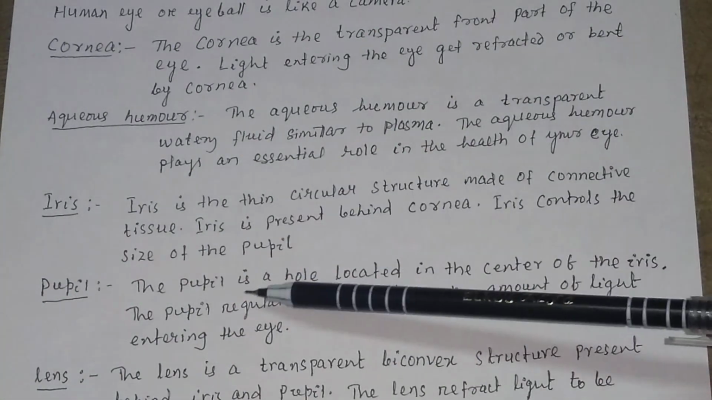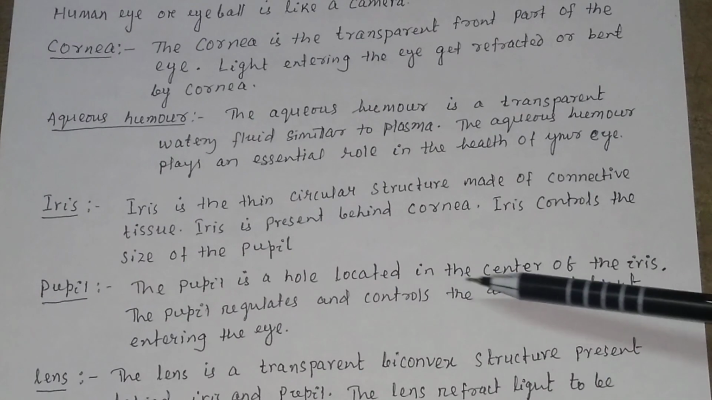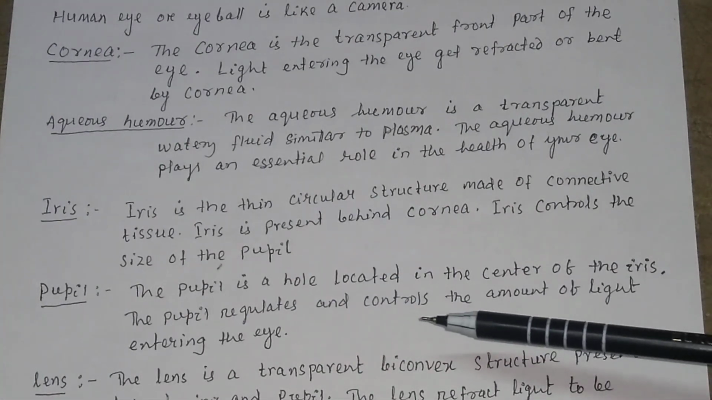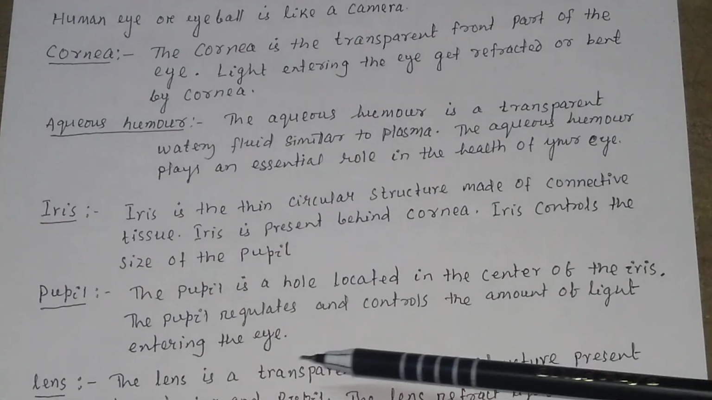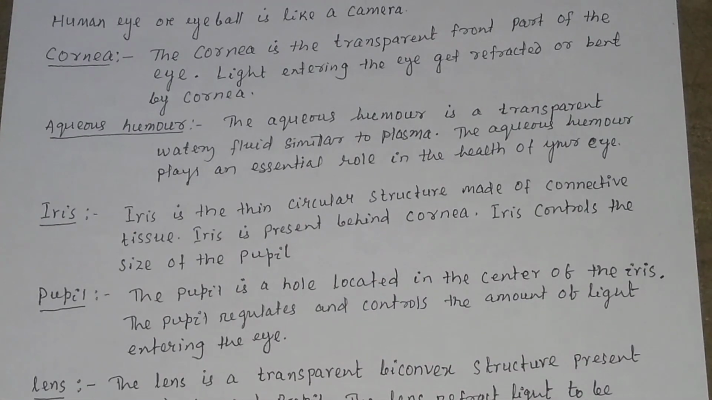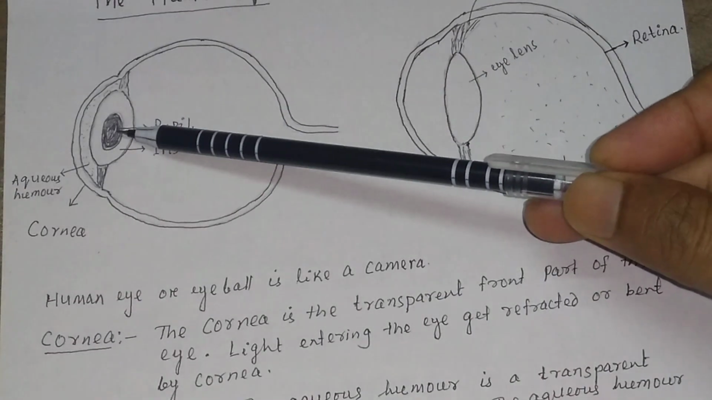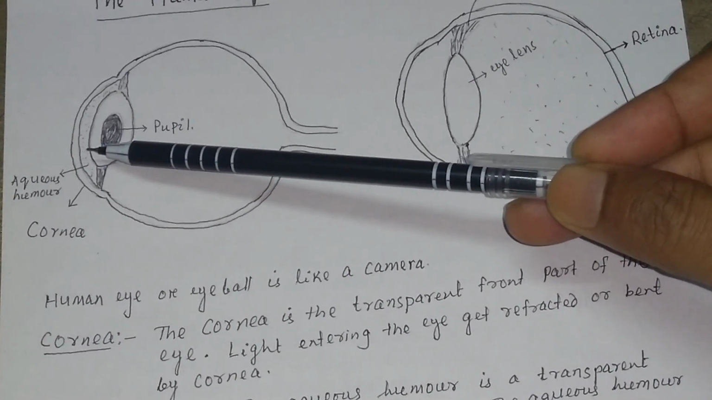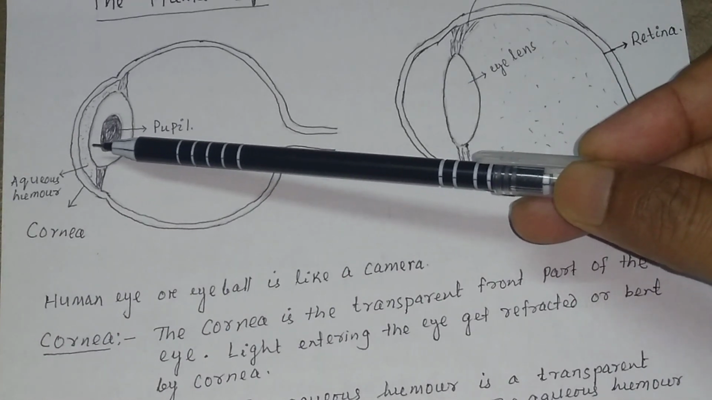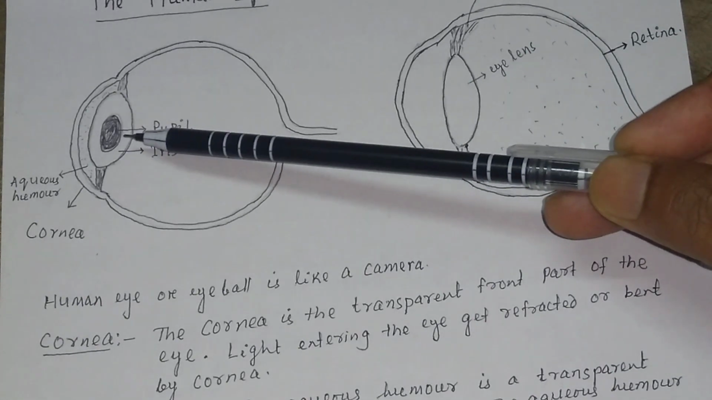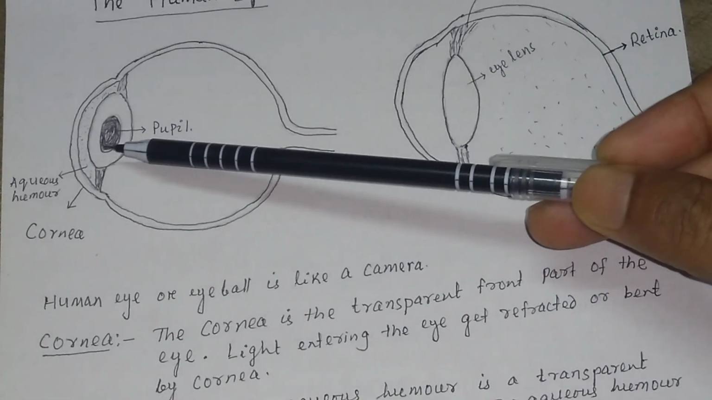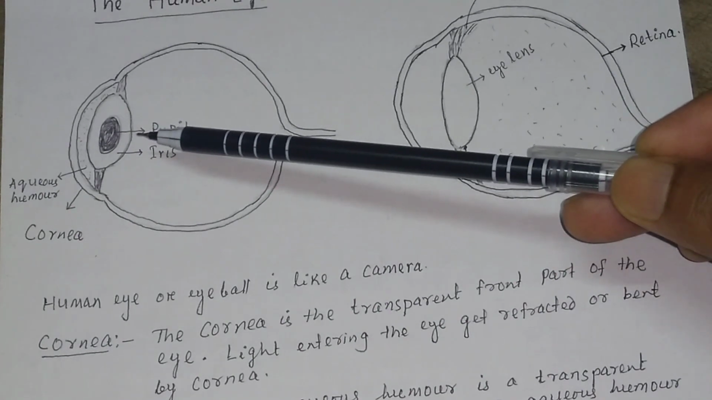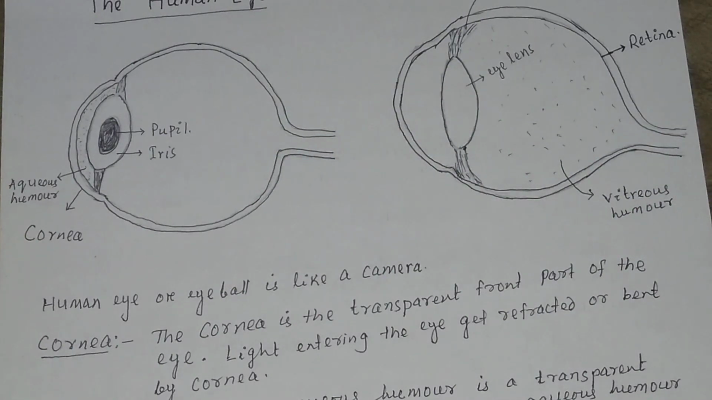What is the pupil? The pupil is a hole located in the center of the iris. The pupil regulates and controls the amount of light entering the eye. You see, this is the pupil. Light coming from the aqueous humor enters the eye through the pupil. So the pupil is a hole through which light can pass to the eye or eyeball.